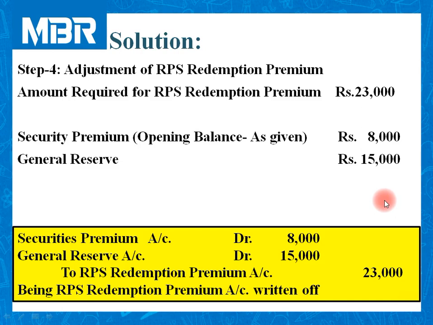As I said, this is one of the most important and technical questions in which we need to take care of all other aspects in order to follow the provisions as well as the information given by the examiner.